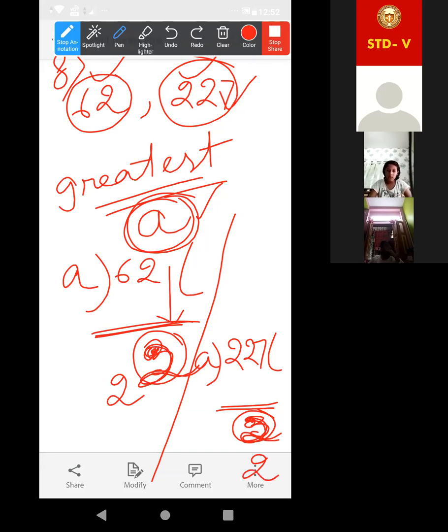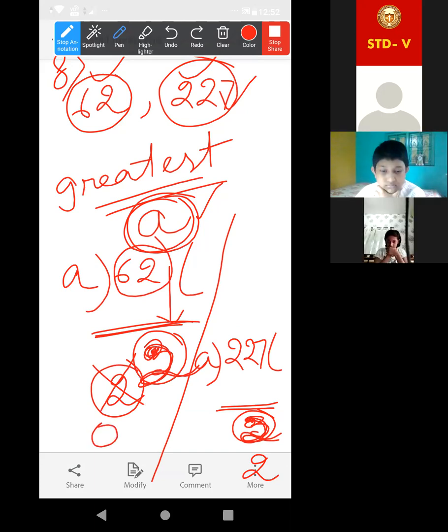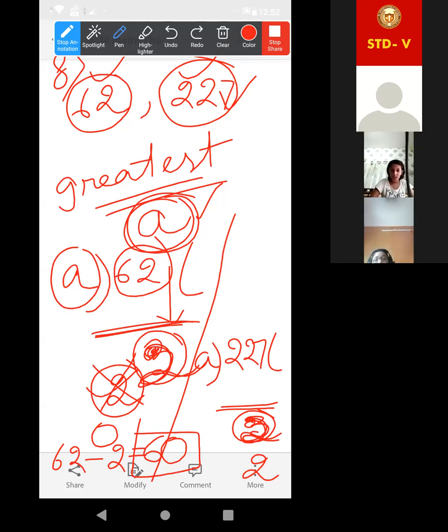So that means, suppose we are subtracting this 2 from this 62. Then what will be the remainder? This 2 extra will be subtracted, and we will get 60. That means 60 will be completely divisible by this A. Then A will completely divide this 60. Yes or no?